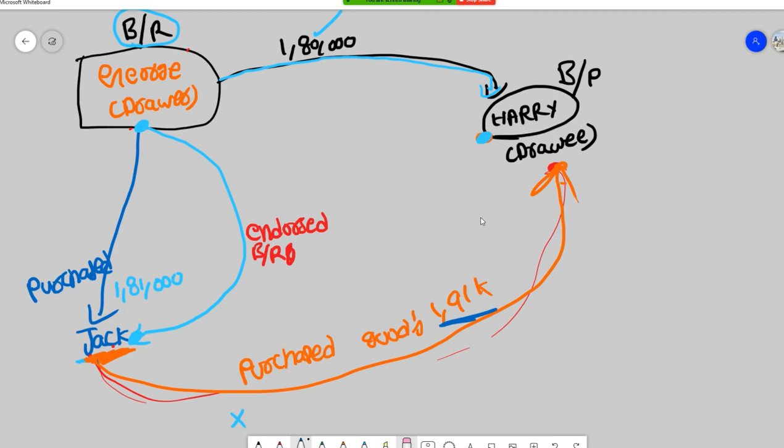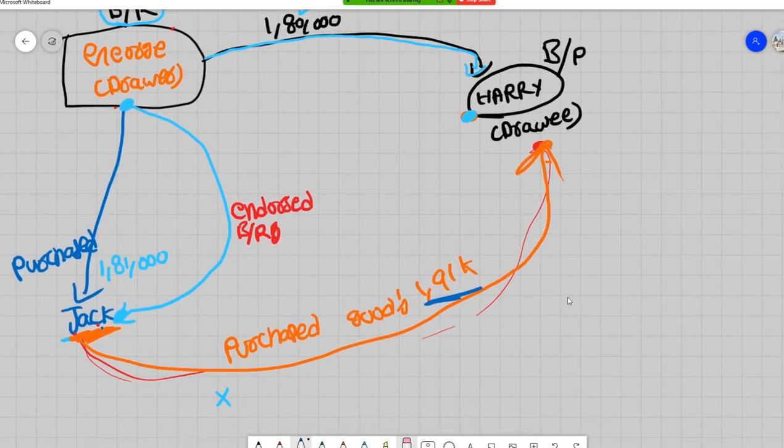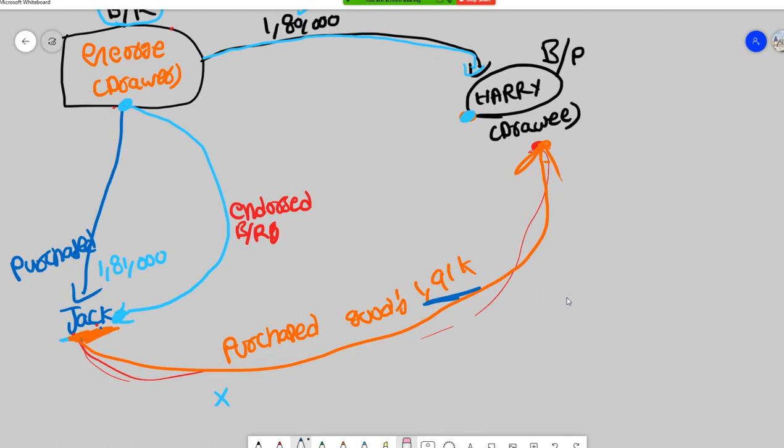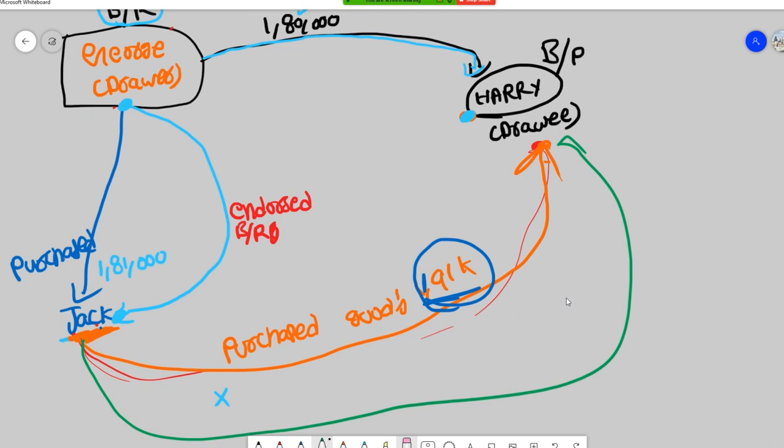So anyway, Harry has to pay Jack 1,80,000 and Jack has to pay 1,91,000. Then what did Jack do? Instead of paying money to Harry, because Jack purchased goods worth 1,91,000, he endorsed the same bill.